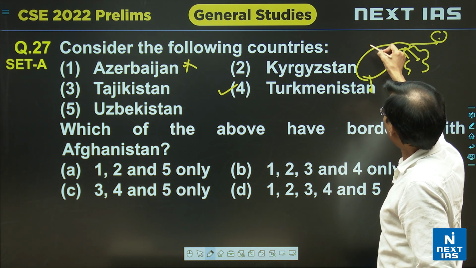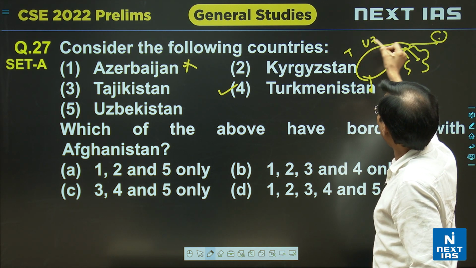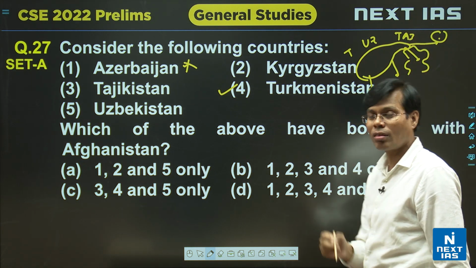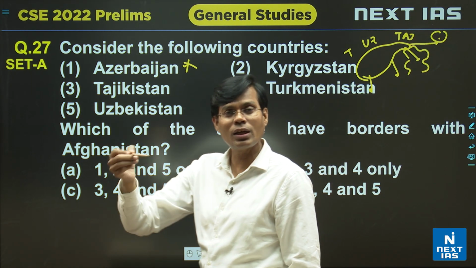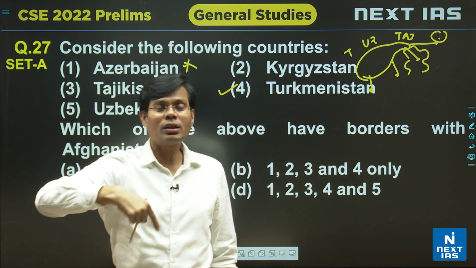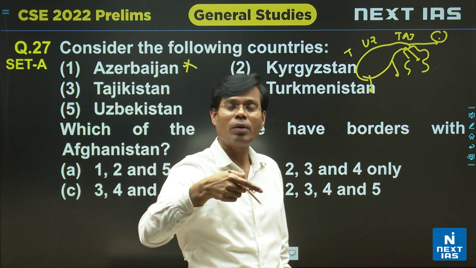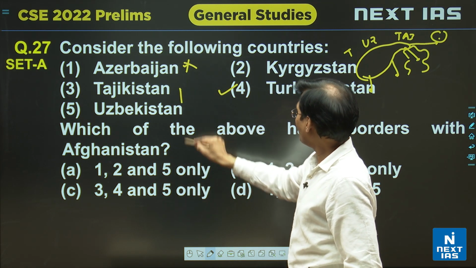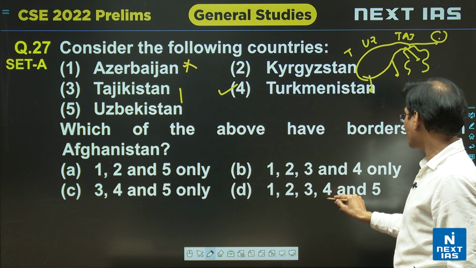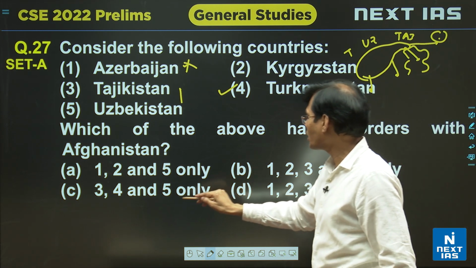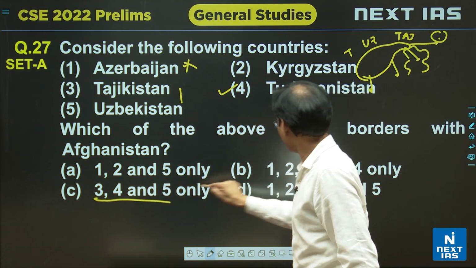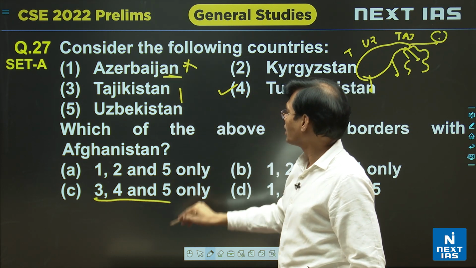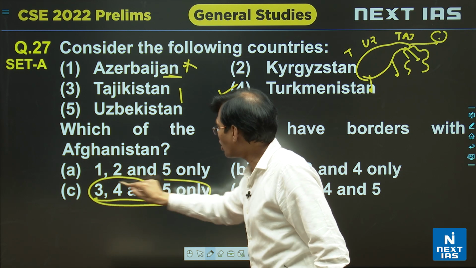But which countries are closer? Uzbekistan, Turkmenistan, and one more country where the Pamir is just above that, Tajikistan. Generally it is said that if Afghanistan hadn't touched the northernmost area of India, then Tajikistan would have been the neighboring country where the Pamir is. So Tajikistan, Uzbekistan, these two, options 3 and 5. You check, 3 and 5 are also given here, and 1 can't be, as I said, Azerbaijan is around the Caspian Sea, so 3, 4, 5, the C option.